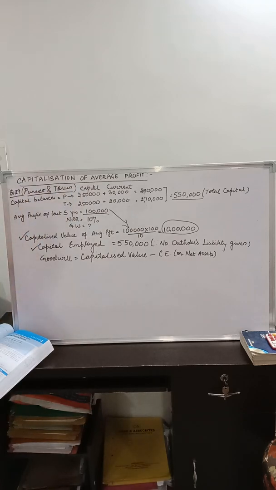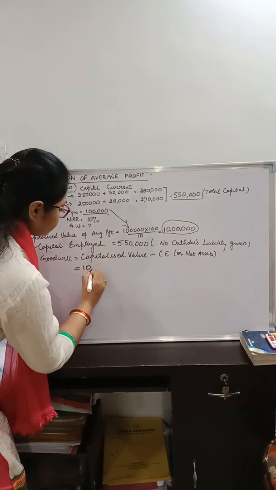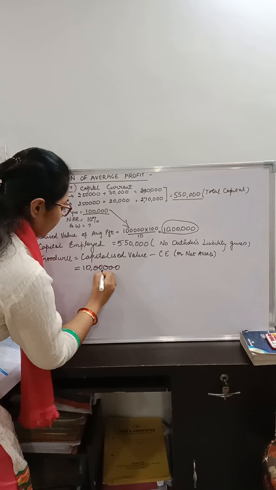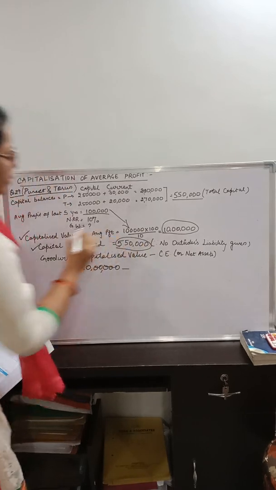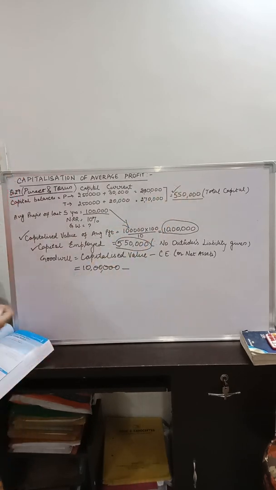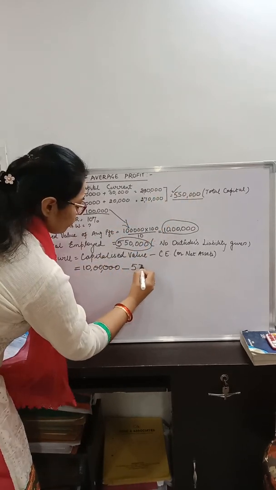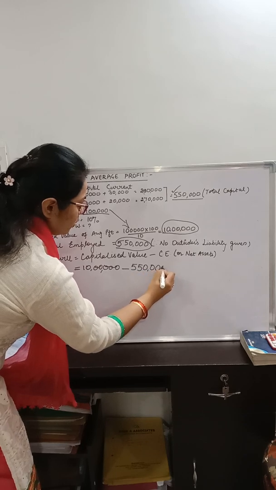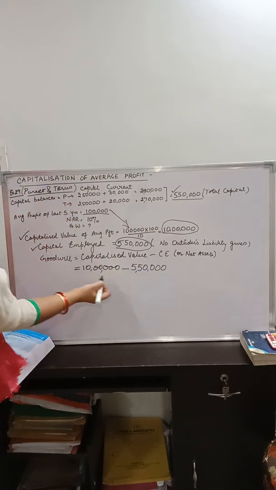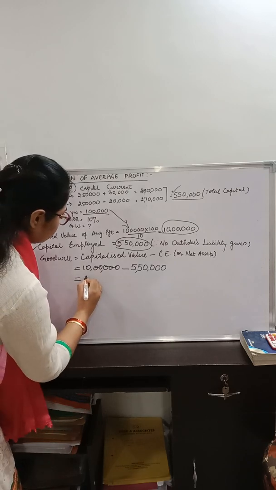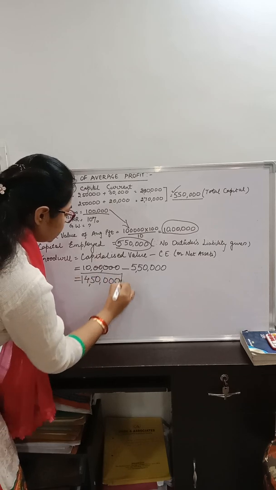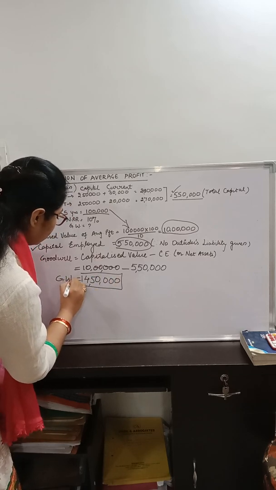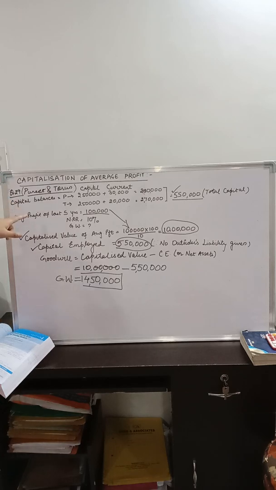Now we will write the amount of goodwill. The amount of goodwill will be equal to the capitalized value, which is 10 lakh, minus the capital employed. What is the capital employed? We have calculated. This 5,50,000 is your capital employed. Now subtracting 5,50,000 from 10 lakh, we will get an amount of rupees 4 lakh. This is your amount of goodwill as per the average profit method.